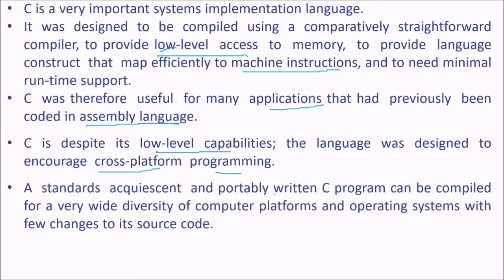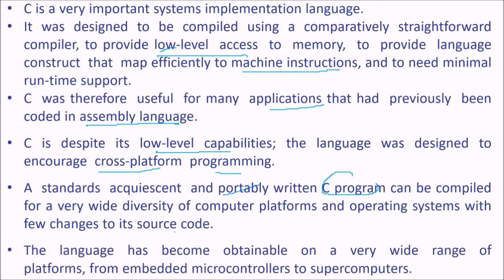A standard, efficient and portably written C program can be compiled for a wide diversity of computer platforms and operating systems with just a few changes in its source code. The language has become available on a very wide range of platforms, from embedded microcontrollers to supercomputers.